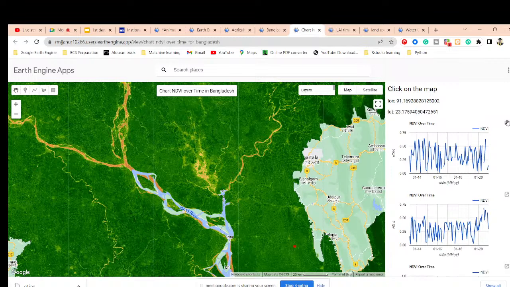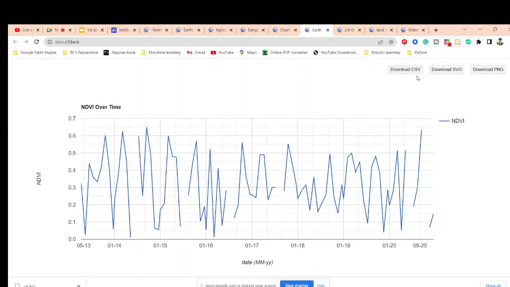Not only that, simply click on here, then you can download the data as an Excel file or CSV file, and also download the PNG file format.